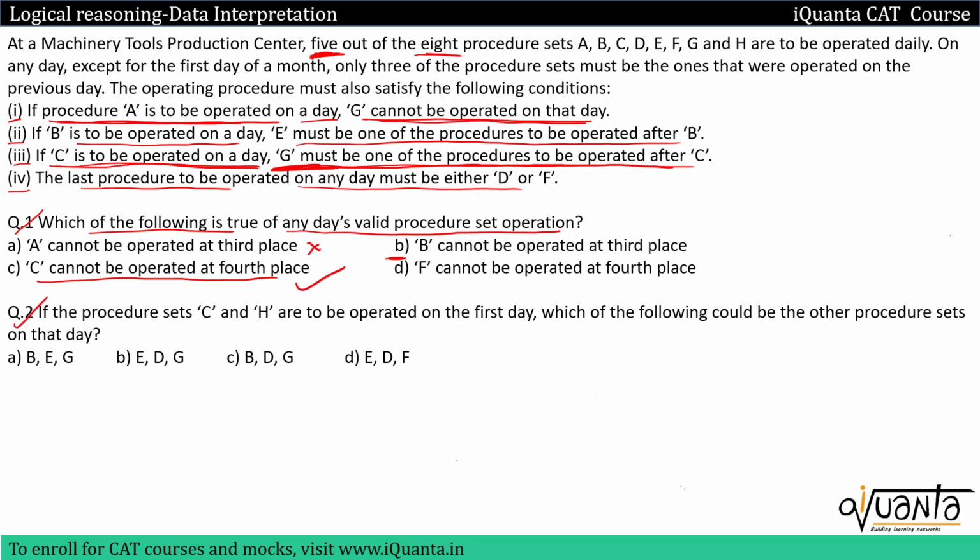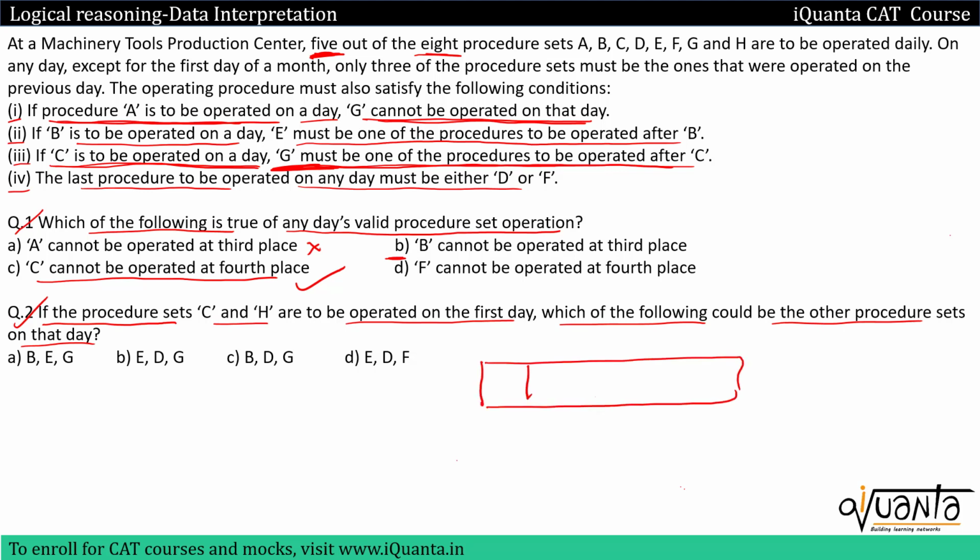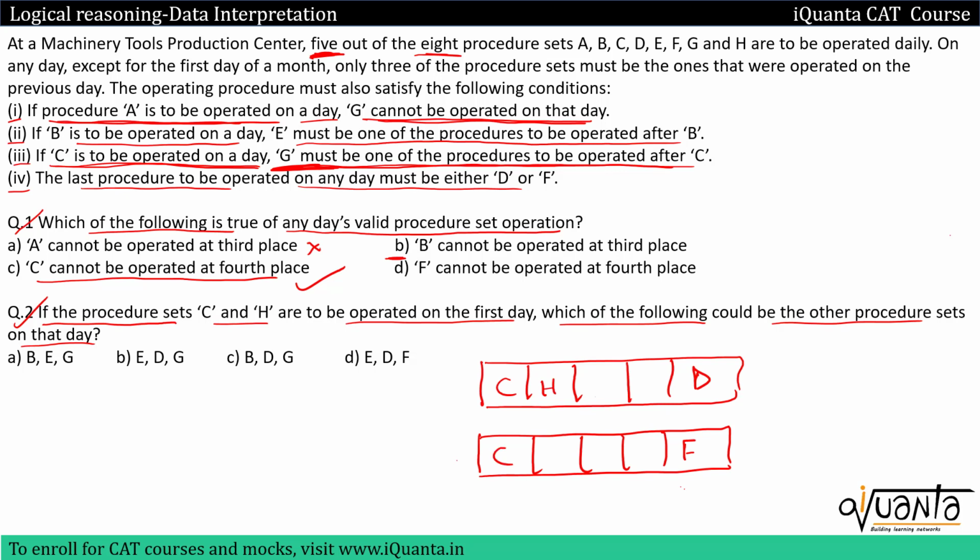Now the second question is, if the procedure sets C and H are to be operated on the first day, which of the following could be the other procedure sets on that day? So we know that we have to make spaces for 5: 1, 2, 3, 4, 5. Since we can have D or F, any one at the end, I'll make 2 cases. In one I'll put D and in the other I'll put F. We know that C and H must be there, so C and H will be there in both.